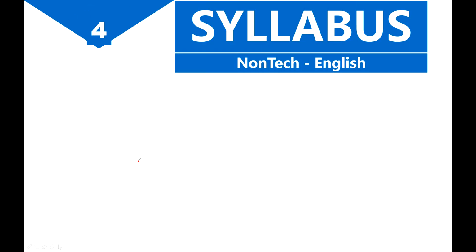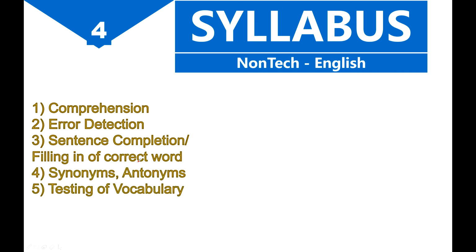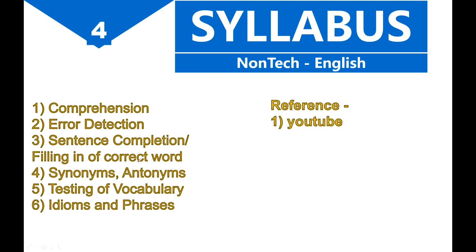Okay, now next is your English syllabus. So first we will take a look at what you have. Basically you have comprehension, error detection, sentence completion and filling in the correct words, synonym, antonym, testing of vocab, and idioms and phrases. For references, you can use YouTube. You can refer to any channel that is teaching this English part.